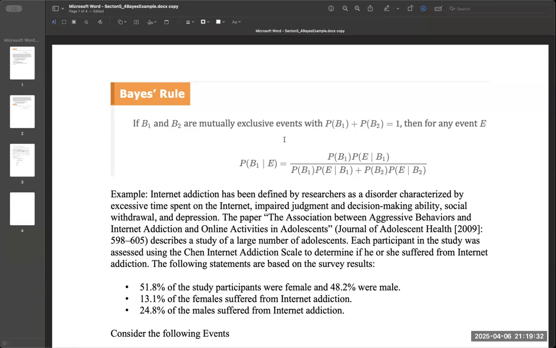Hi all, I just want to do a short video about Bayes' rule. And so we have this Bayes' rule.